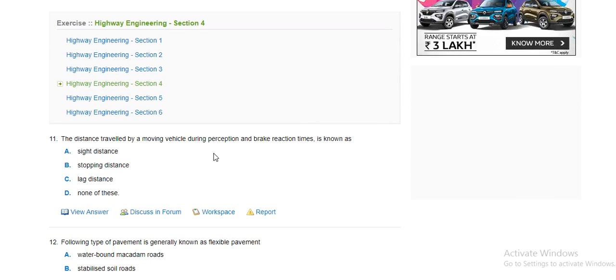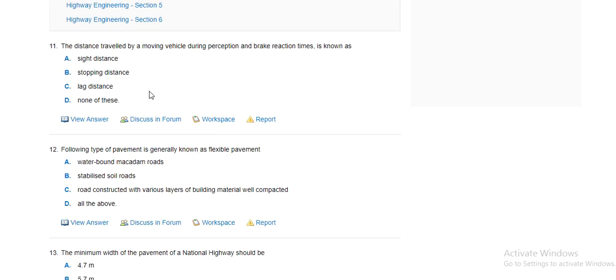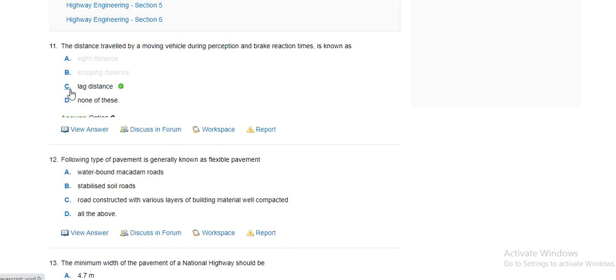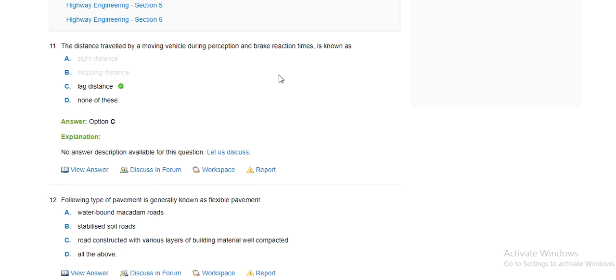The distance traveled by a moving vehicle during perception and brake reaction time is known as the stopping distance? No. Side distance? No. Lag distance? Yes. Lag distance is the distance traveled during perception and brake reaction time.